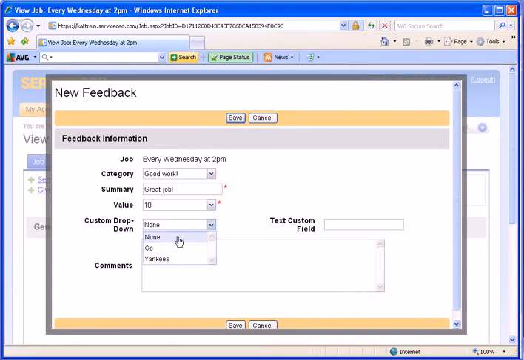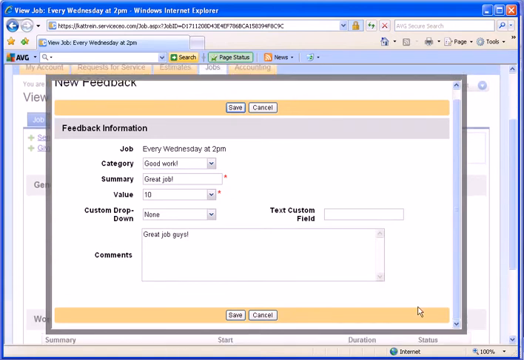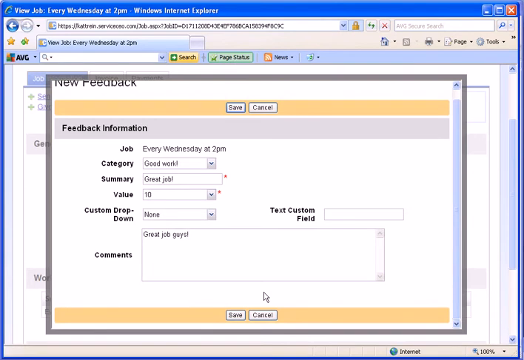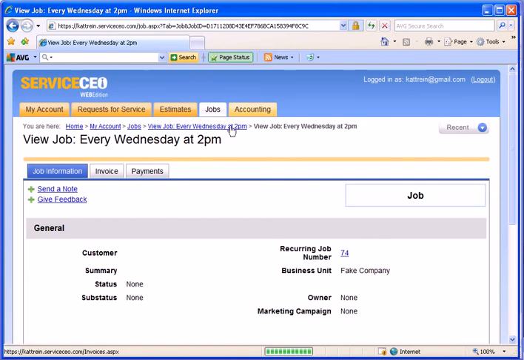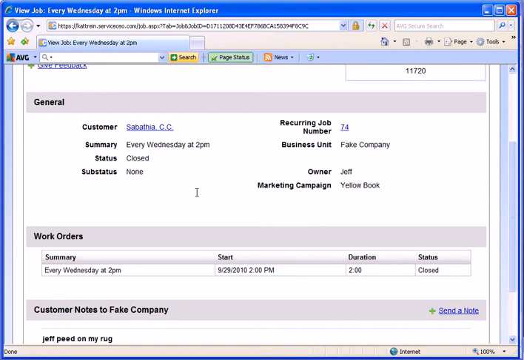I do have my drop down set up here, however, keep in mind the customer does not have the green plus symbol here to add value to the drop down. Only internal administrators can do that. Finally, there is the comment section. Note that there's no employee section on this. This is because when a customer comes in and adds feedback through the portal, the system automatically assigns feedback to the employee who is assigned to that work order. I'll click Save here. I've now entered feedback for this particular work order.